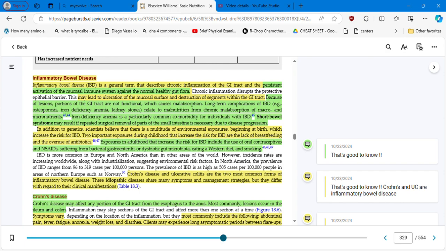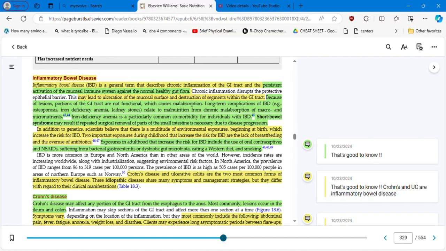Short bowel syndrome. Okay, so they start removing many parts of the small intestine depending if we are talking about Crohn's or ulcerative colitis, but I think they are talking about Crohn's in this case, and I'm going to explain you why. So imagine if you are having multiple removals, multiple resections from the small bowel, right? At the end, you don't have anything to work in terms of absorption, right?